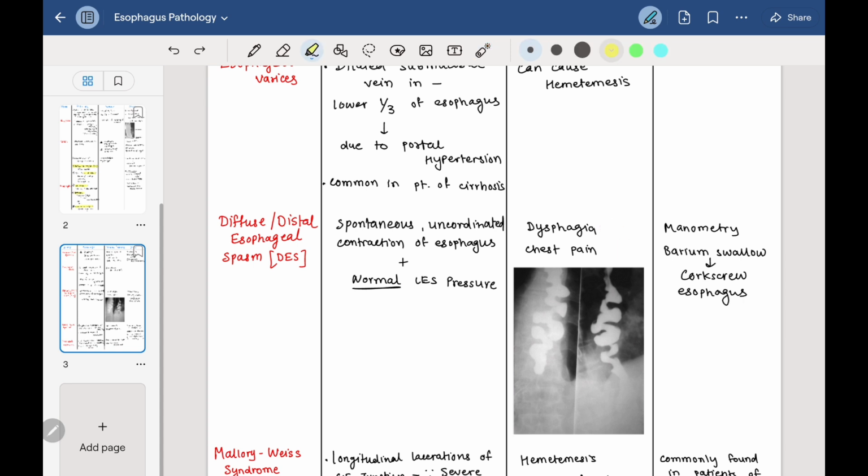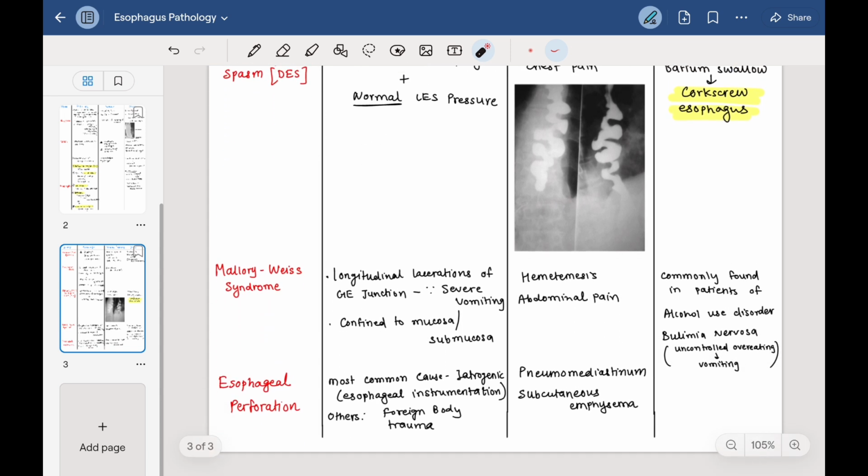For investigation, we will do manometry and barium swallow. In barium swallow, we can see a corkscrew esophagus. Here you can see the corkscrew esophagus. So that is diffuse esophageal spasm. Remember normal LES pressure, but there are spontaneous uncoordinated contractions which will lead to dysphagia.